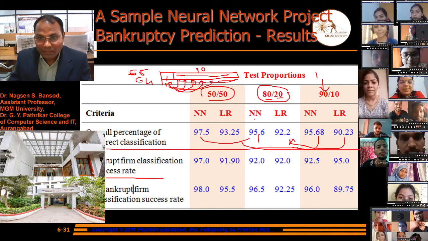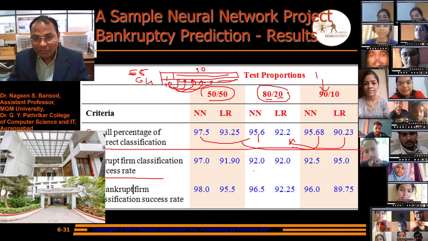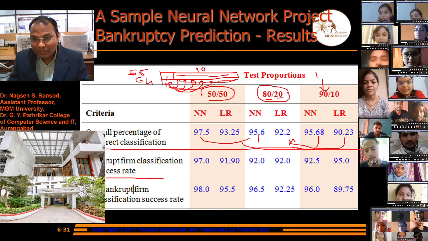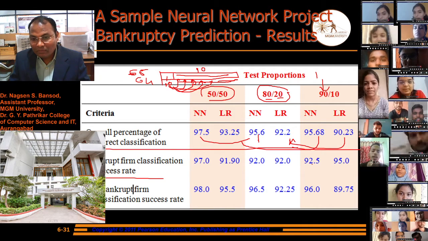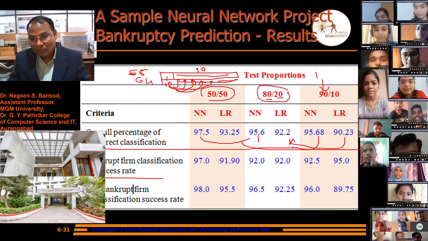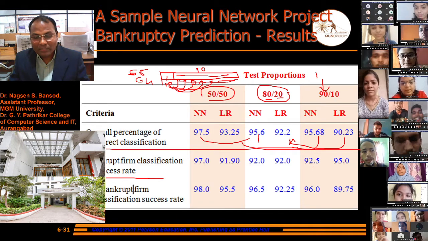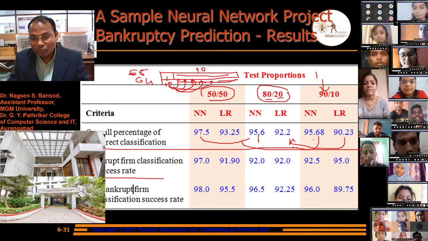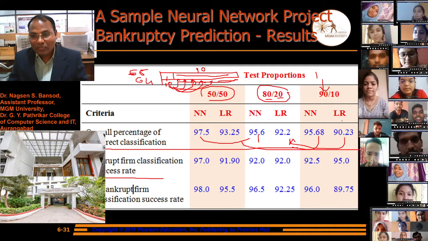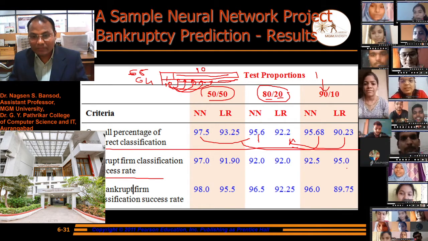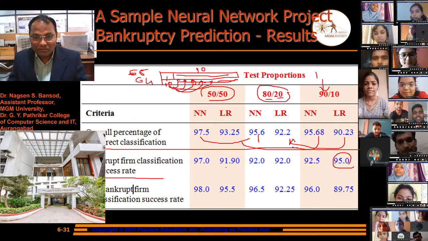By changing the sampling rate to 80/20, 92% and 92%, and by doing the 90/10 sampling rate, the bankruptcy classification rate through the neural network is 92.5%, and through linear regression 95%. This result increases here compared to this.